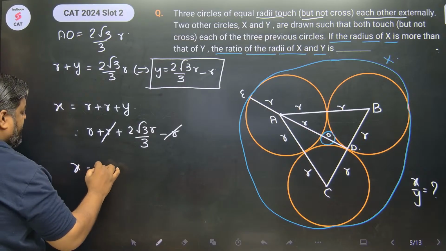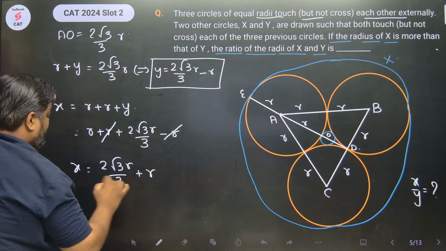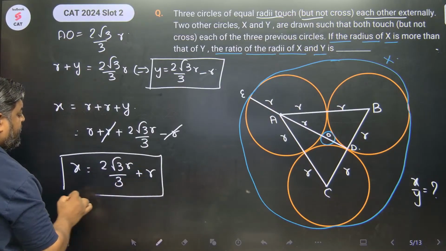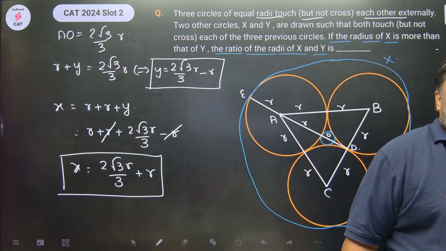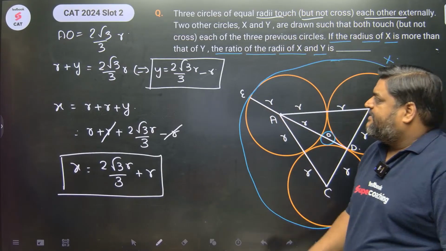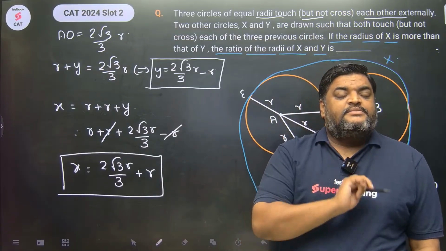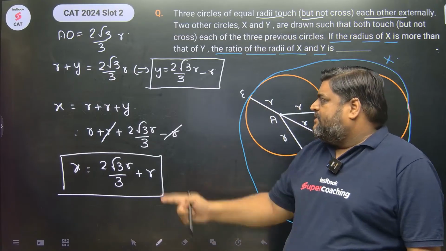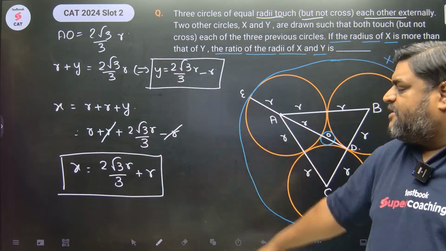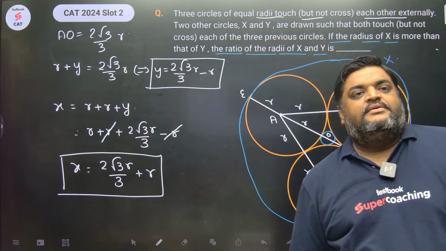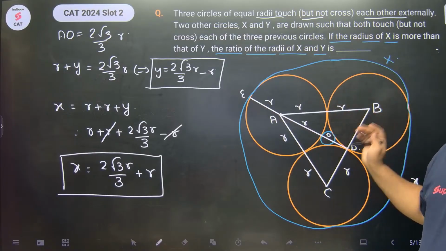We have X is equal to 2√3R/3 plus R. This is my X. Both of them are in terms of R. देखो X and Y, both of them are in terms of R. Absorb this, guys. Sorted? And now we don't need this.